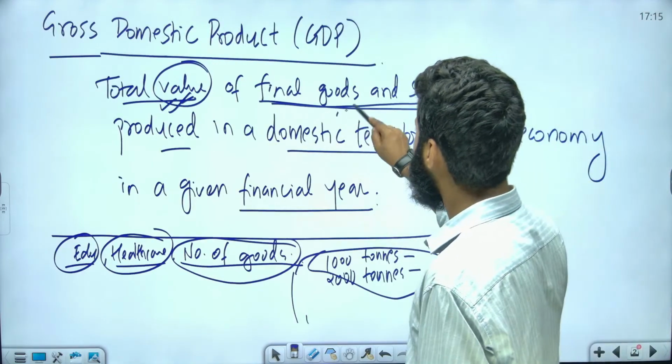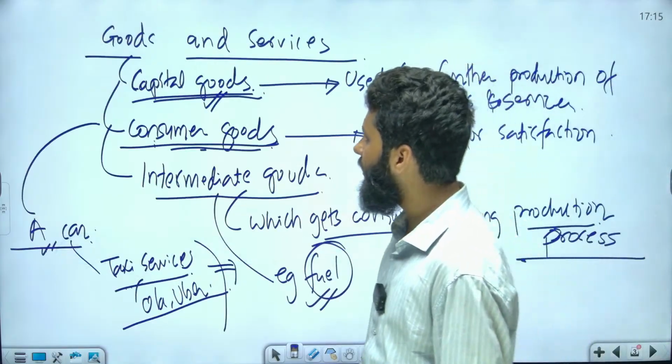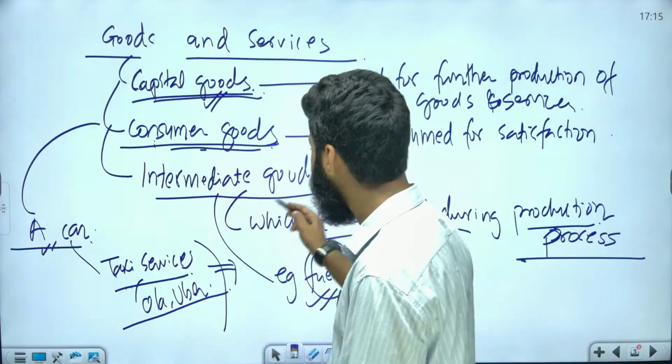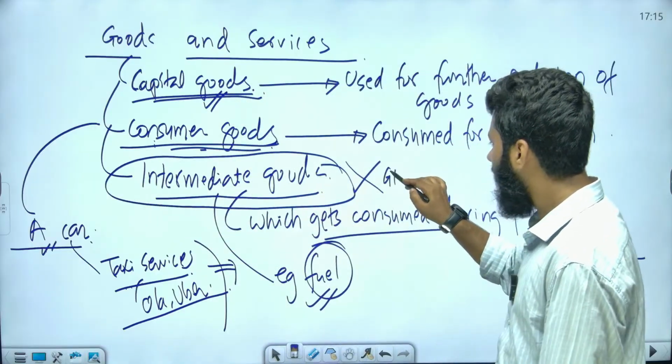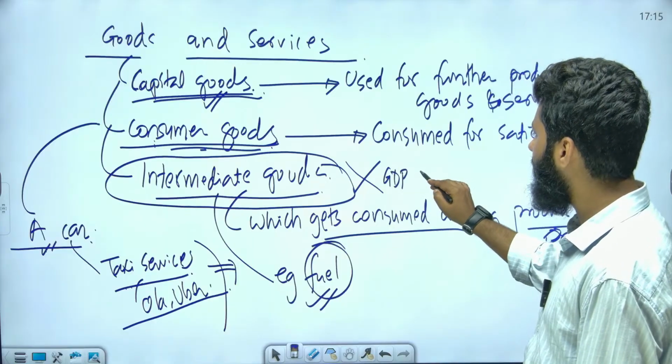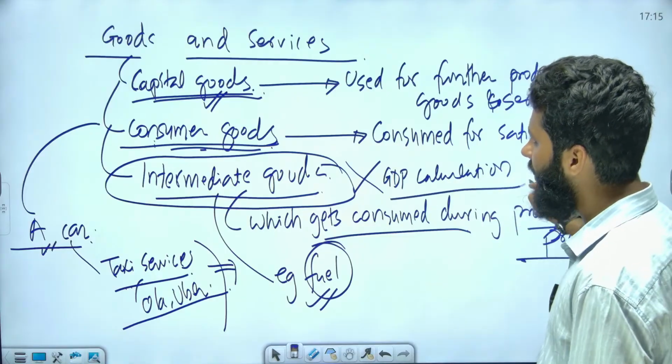Now let's come back to the definition. So we have understood final goods and services. As the definition says, final goods and services. So when we say final goods and services, intermediate goods will not be used for GDP calculation.